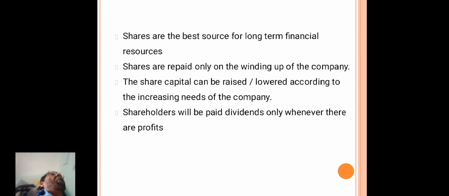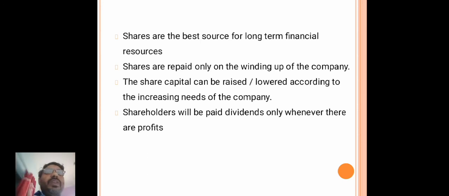So how will the companies procure this long term capital? The long term capital is procured by issuing shares. The shares are the best source for long-term financial resources.